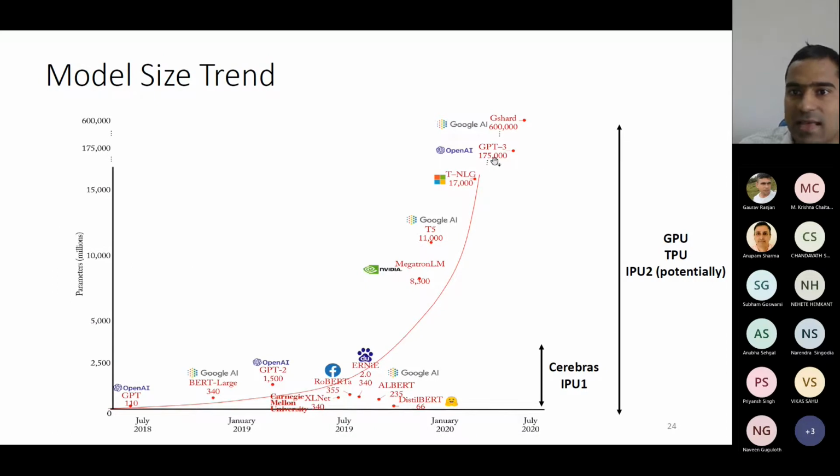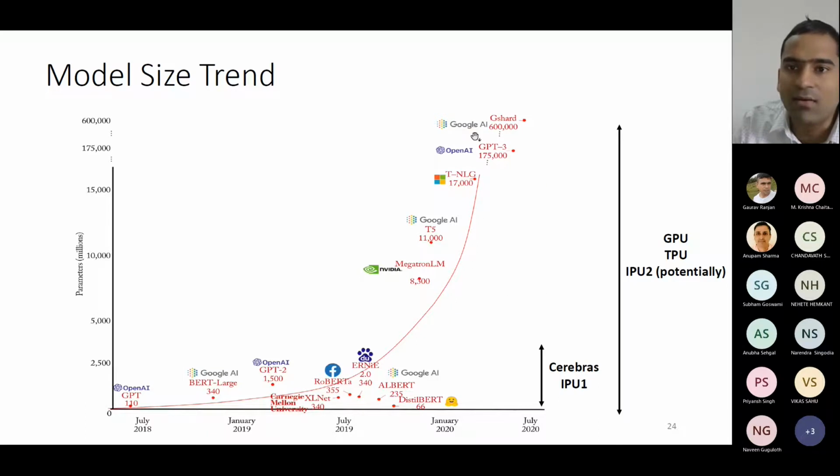Now this is the size of different models. Here this GPT-3 is very well known. Somewhere I read that they used 1024 GPUs and ran them for 4 months. Then they were able to train GPT-3. Now G-Shard has even more parameters; this is the number of parameters in millions.